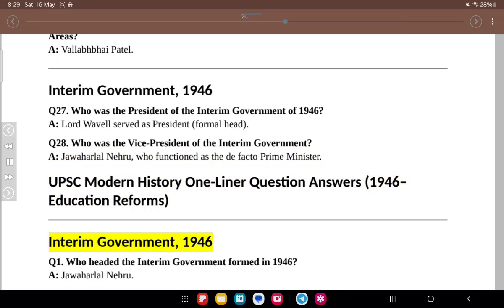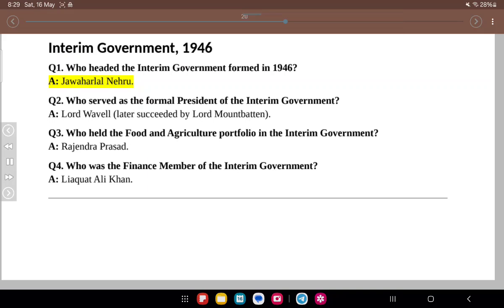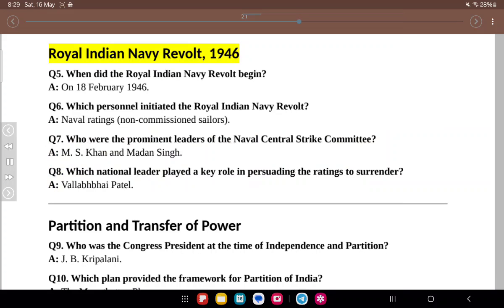Interim government, 1946. Q1. Who headed the interim government formed in 1946? A. Jawaharlal Nehru. Q2. Who served as the formal president of the interim government? A. Lord Wavell, later succeeded by Lord Mountbatten. Q3. Who held the food and agriculture portfolio in the interim government? A. Rajendra Prasad. Q4. Who was the finance member of the interim government? A. Liaquat Ali Khan.